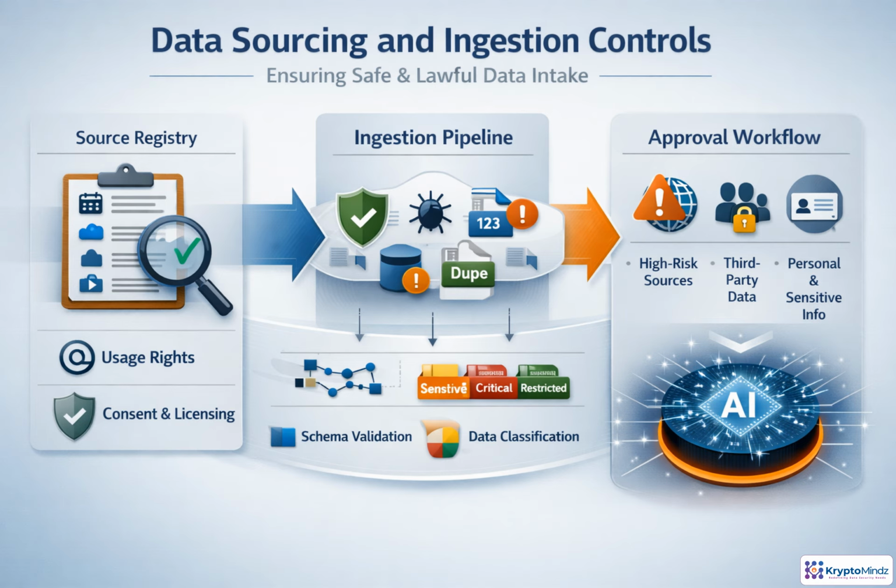Teams validate schemas, authenticate the source, scan for malware, confirm integrity, and remove duplicates before the data is trusted. At the same time, data is classified for sensitivity, business criticality, regulatory relevance, and AI use restrictions. Higher-risk inputs such as third-party data, scraped content, or personal information should require explicit approval before use.